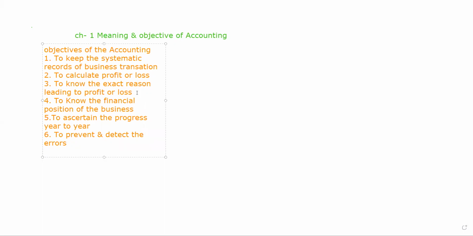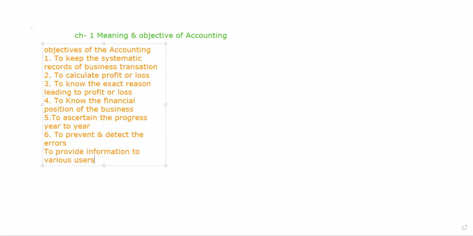So it is also one of the objectives, and to provide information to various users. There are so many users in the business. We will do a complete topic of this. External users are there as well as internal users.